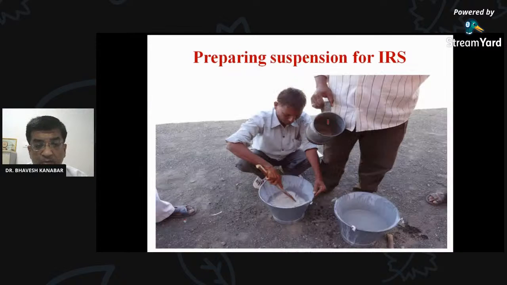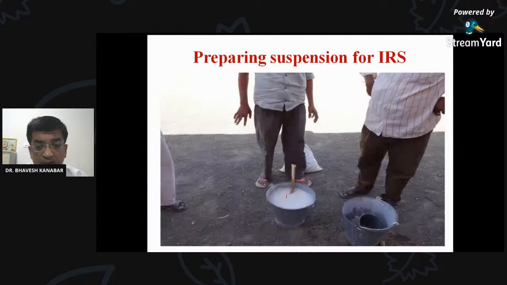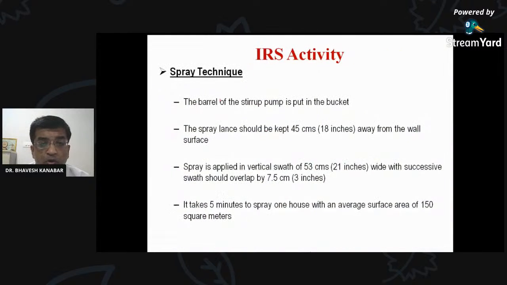And you can see that one person is making the IRS suspension, another person is adding water with this measuring jug, and this IRS suspension is ready. So now this IRS suspension, that is alpha cypermethrin suspension, is to be sprayed into the house. So for IRS activity, there is one spray technique.